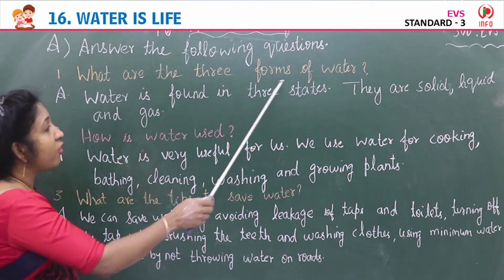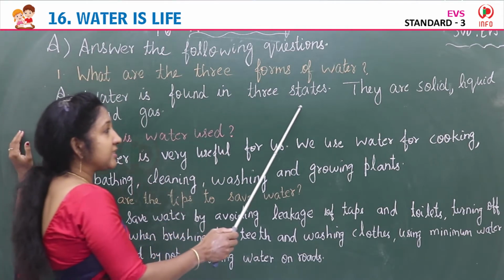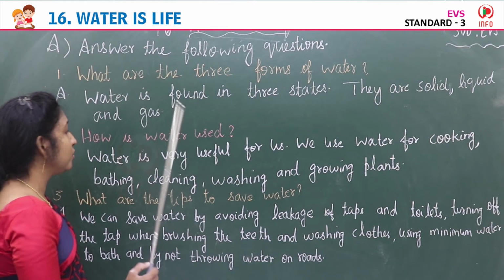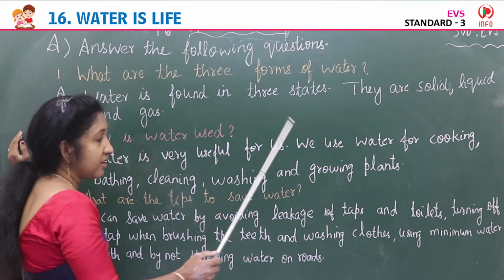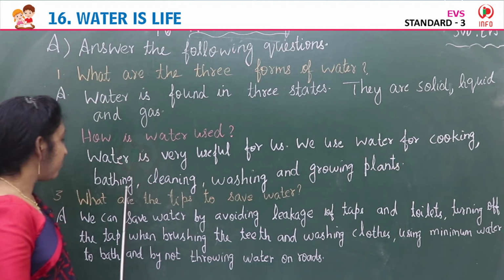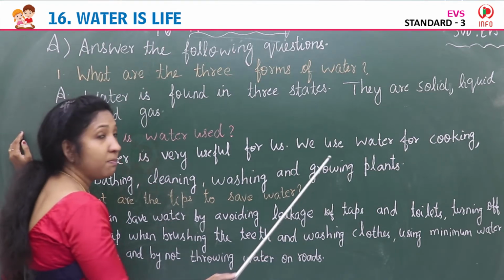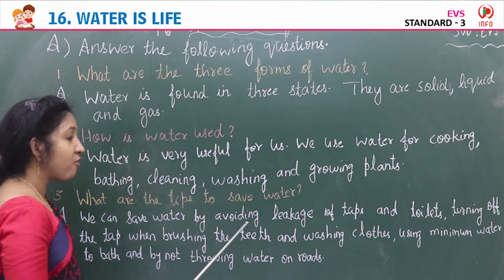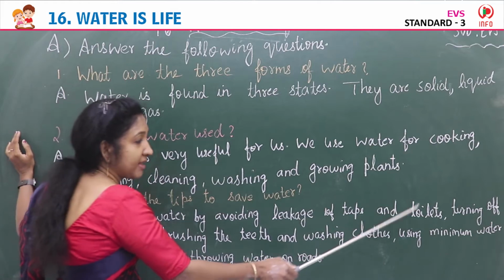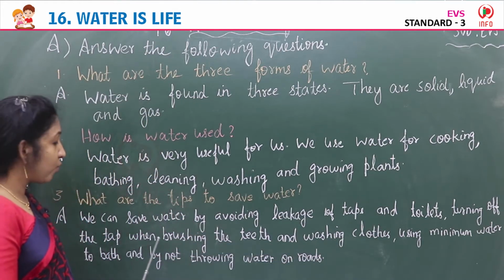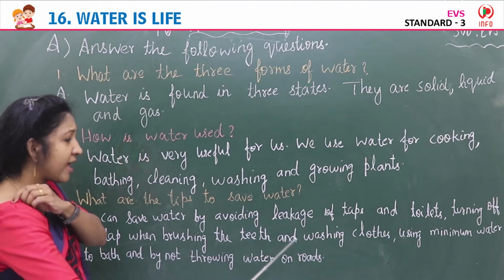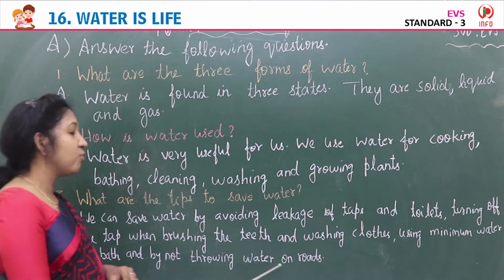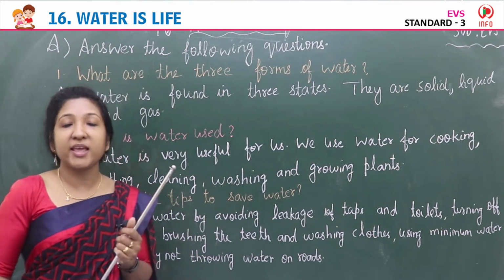So what are the three forms of water? Water is found in three states. They are solid, liquid and gas. Second, how is water used? Water is very useful for us. We use water for cooking, bathing, cleaning, washing and growing plants. Third, what are the tips to save water? We can save water by avoiding leakage of taps and toilets, turning off the tap when brushing the teeth and washing clothes, using minimum water to bath, and by not throwing water on roads. So these are the tips to save water.